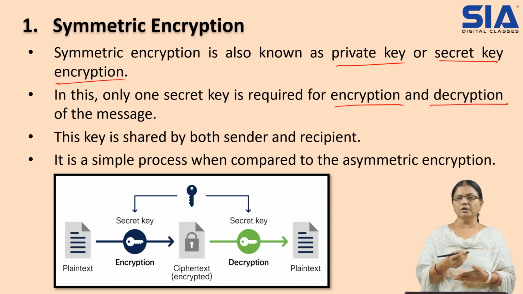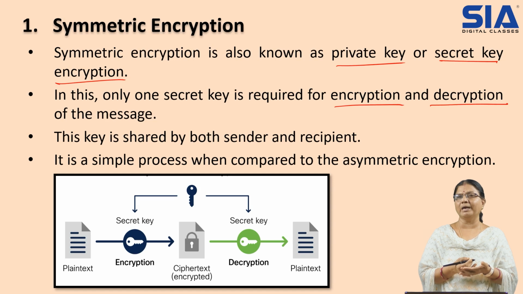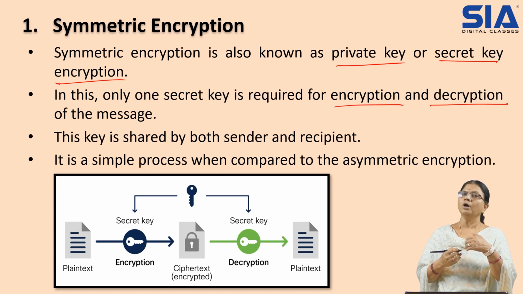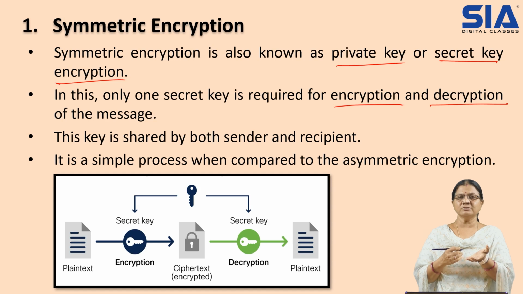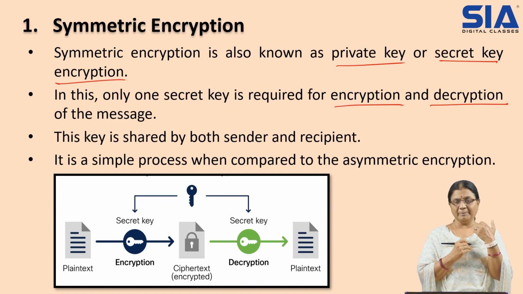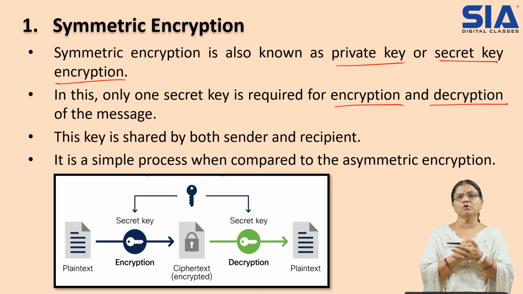What we understood in the previous session is that for encryption we require a public key, and for decryption we require a private key. To read the plain text, we require decryption when the message is very confidential.